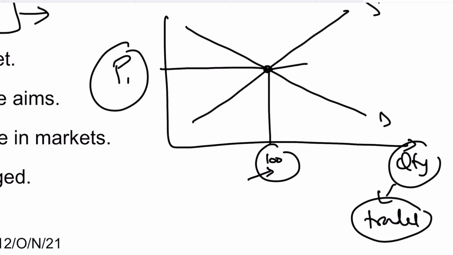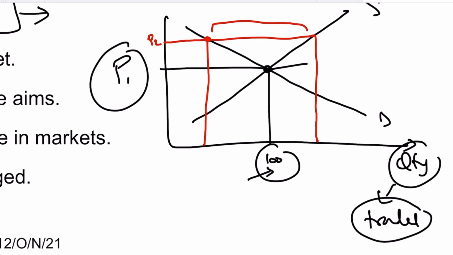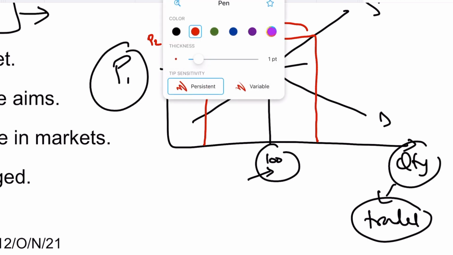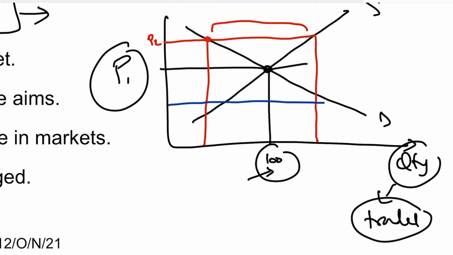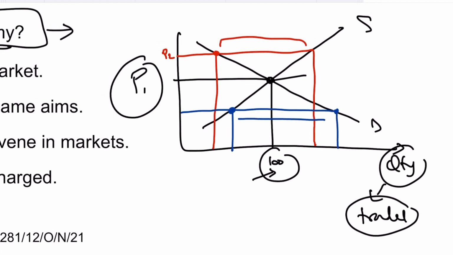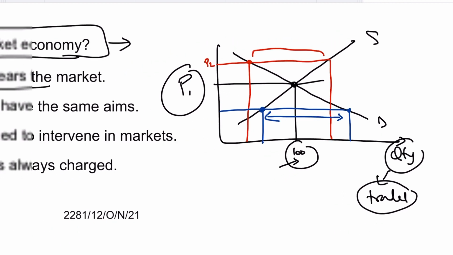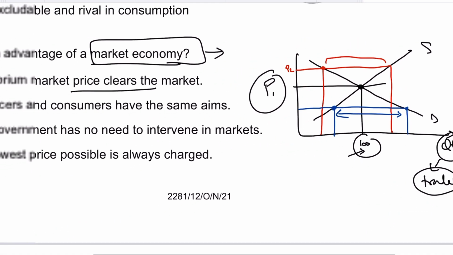At any other price other than the market price, for example if the price was P2, we can see that the quantity demanded goes down and the quantity supplied extends, so there will be a resulting surplus, a disequilibrium in the market. While at a price level of P3, quantity demanded would extend and quantity supplied would contract, so this distance would represent a shortage, right? So shortages and surpluses are examples of disequilibrium.